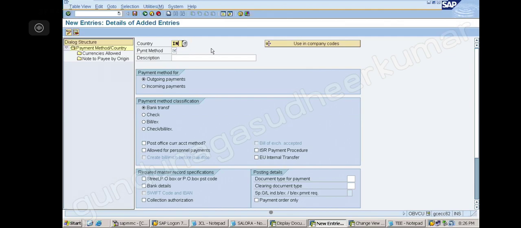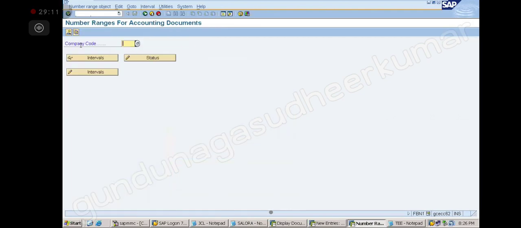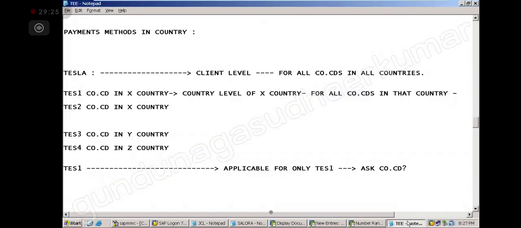Okay, then client level we have seen, vendor group, client level. Company code level, what is that we do? OBS number list. Correct, OBS 7 is at company code level. When I go to OBS 7 and click on numbering information, it will ask for the company. So this itself is a clue. You know that this will apply for a company code only. Got it? So everybody clear?